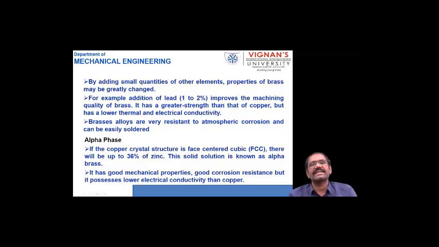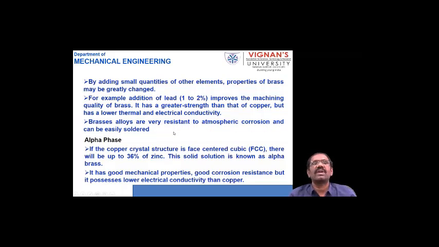So addition of 1 to 2% of lead to brass increases the machining quality, that is, machinability. It has greater strength than copper, but lower thermal and electrical conductivity, because the lead is added as an impurity, and when impurity is present, thermal and electrical conductivity are reduced. Brass alloys are very resistant to atmospheric corrosion and can be easily soldered.